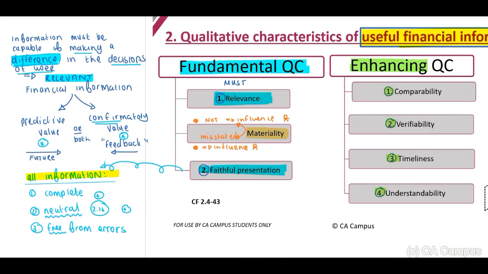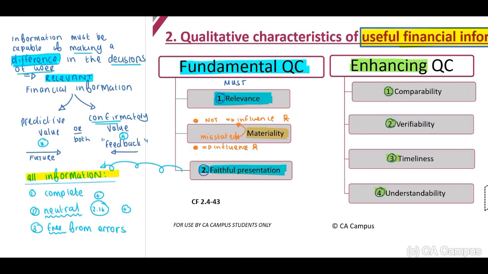Now, let's be honest, guys. It cannot always be 100% accurate. You need to use the best framework, the best estimate, the best calculation. But important, it has to be documented. There has to be supporting evidence for decisions being made. Right. Now, this is our fundamental qualitative characteristics.